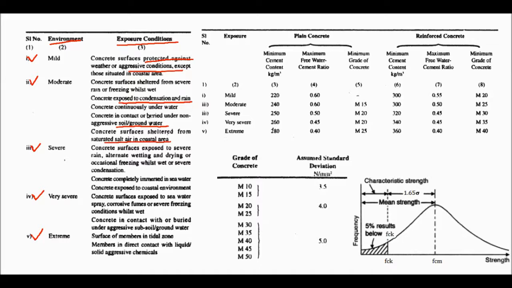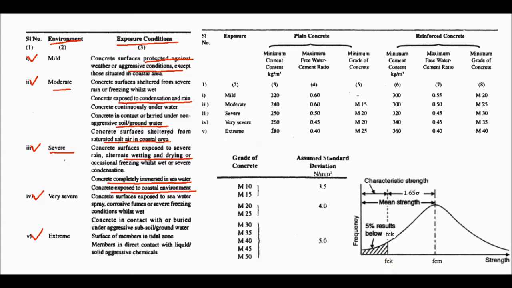This is moderate. Now in severe environment, concrete surfaces exposed to severe rain, alternate wetting and drying. Okay, this is important, alternate wetting and drying. Concrete completely immersed in sea water and concrete exposed to coastal environment.